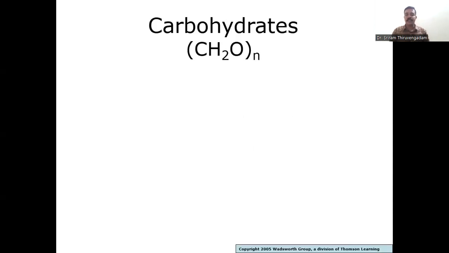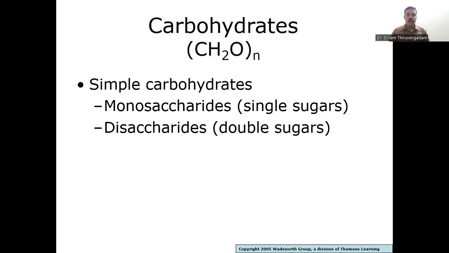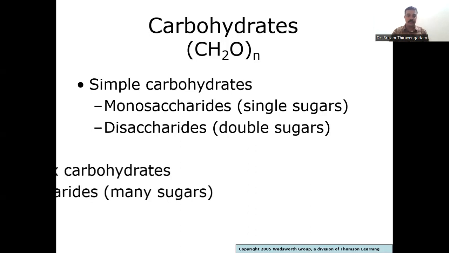So carbohydrates, as I mentioned, have the symbol of carbon, hydrogen, and oxygen, with hydrogen having two atoms along with oxygen and carbon. Simple carbohydrates are monosaccharides, which we call single sugars. Disaccharides have two sugars joined together by a glycosidic linkage.